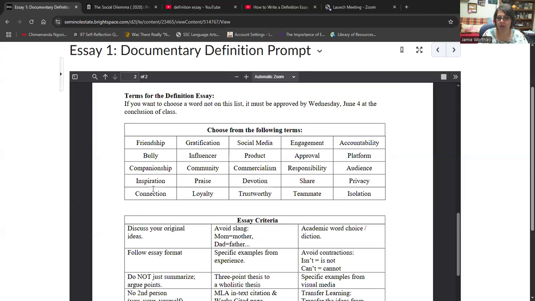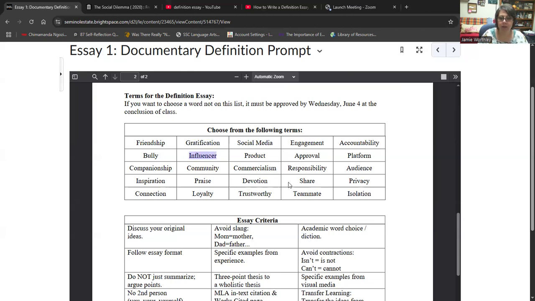Or you can use something like, let's see, gratification is one of my favorites. This idea of instant gratification. What is that to you? Influencer is one of the best ones here. Now we have social media influencers, right? It's what my children like to watch instead of cartoons. Anyway, so we have ideas like social media influencer and influence. What did that mean in the past? Who was someone who influenced you? Who was an influencer to you? Who influenced you in the past? And how has that term changed now that we have influencers?